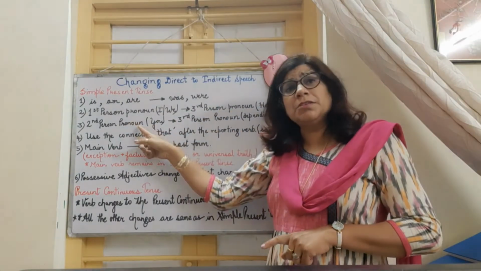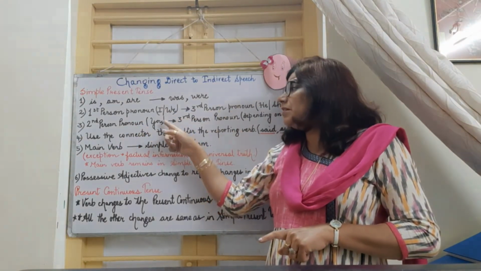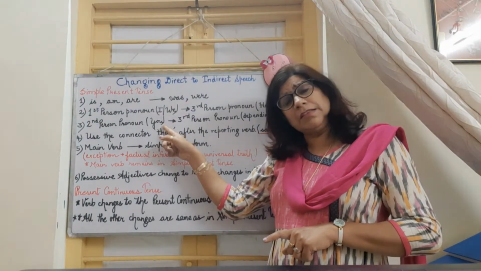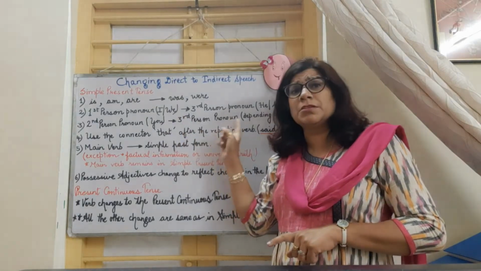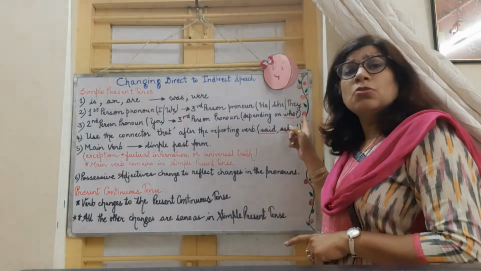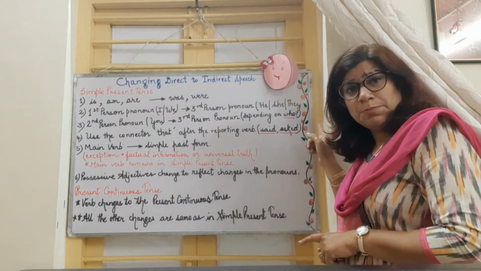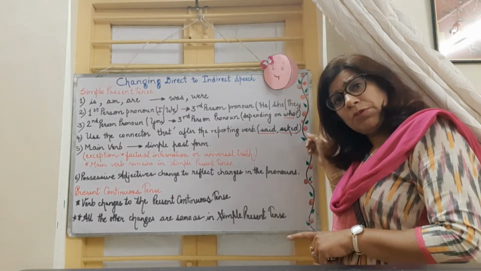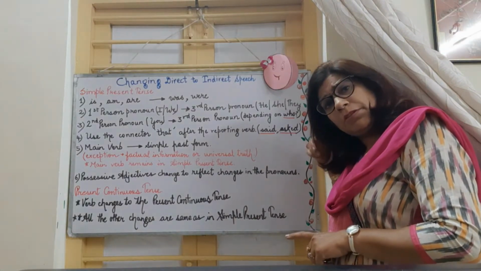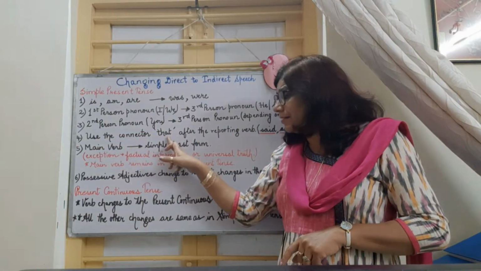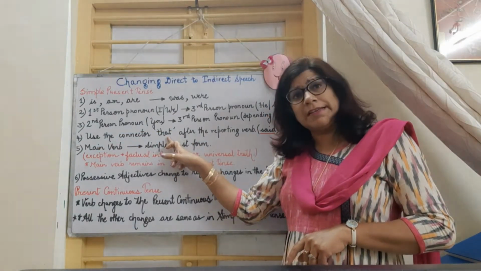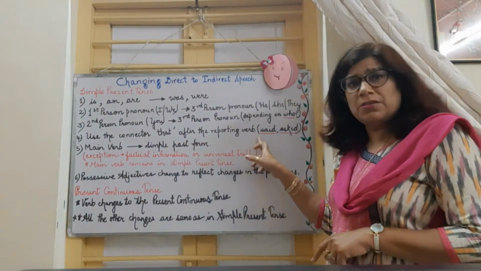Coming to the second person pronoun you. Remember, whenever we are changing in this direct to indirect speech, this you will change into a third person pronoun, depending on who is reporting the speech, whether a singular or a plural person. Then we are going to use a connector that. Remember, we are going to use the connector that after the reporting verb.